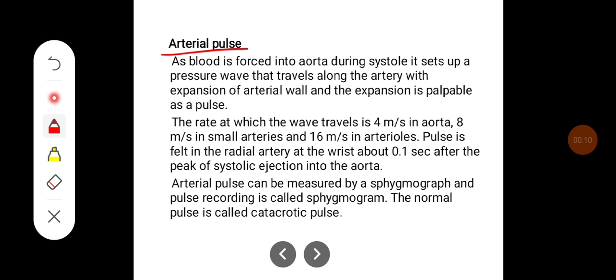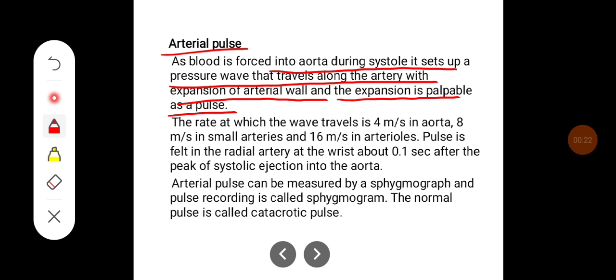Arterial pulse. As blood is forced into the aorta during systole, it sets up a pressure wave that travels along the artery with expansion of the arterial wall, and the expansion is palpable as a pulse. The rate at which the wave travels is 4 meters per second in the aorta, 8 meters per second in small arteries, and 16 meters per second in arterioles.